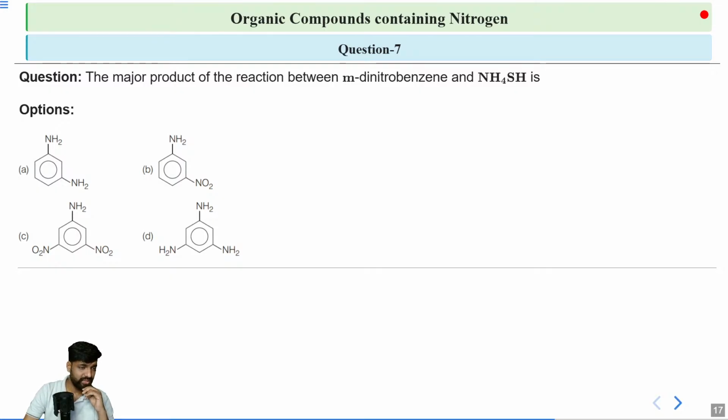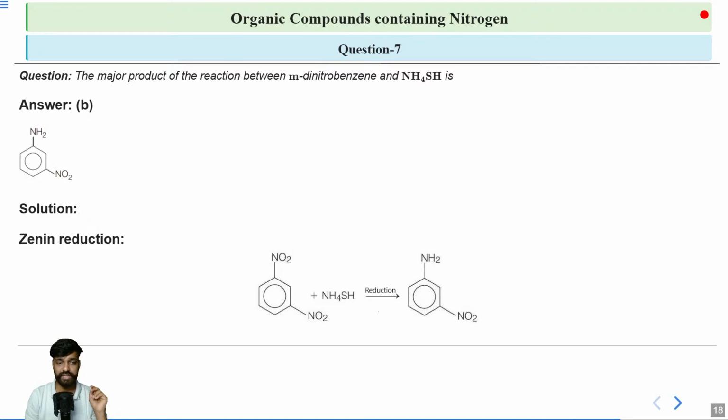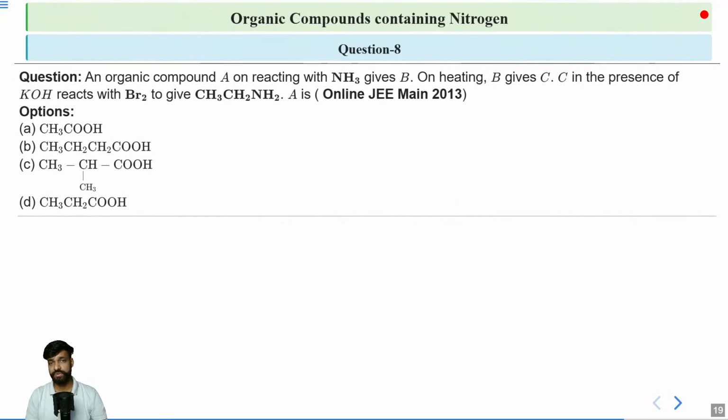Now, out of this A and B, there is a confusion that what is occurring due to this NH4SH. So this is basically a reducing agent. It will reduce your compound and it has a selective reduction. It will only reduce it one time. Therefore, the correct option would be B. Got it? Yes. It is known as Zinin reduction. So once you treat your dinitrobenzene with NH4SH, then one of the nitro groups is reduced to NH2.